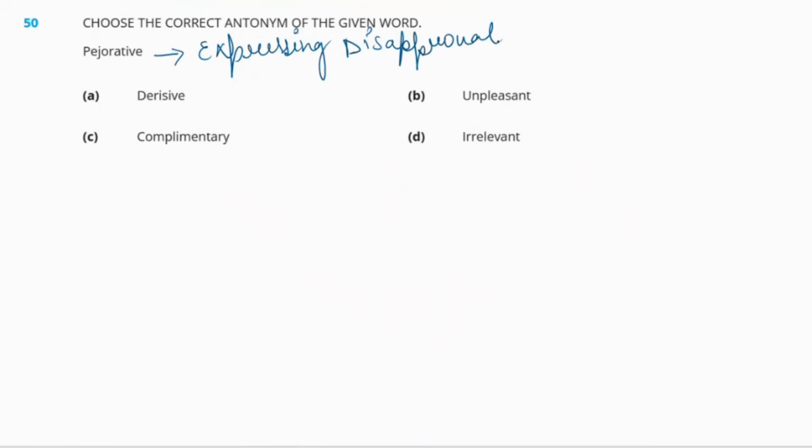Okay, now the options are A. Derisive. So what does derisive mean? Derisive means ridicule. Next is unpleasant. We know what unpleasant means. C. It is complimentary. And the last one is irrelevant. So irrelevant means not relevant. So the antonym for the word pejorative is option C, complimentary. Now pejorative means expressing disapproval, which means disliking something, and complimentary definitely means complimenting something because we like it.